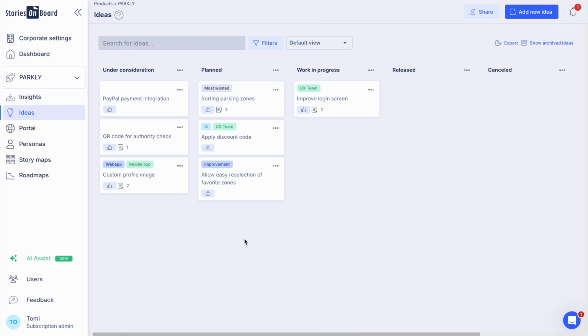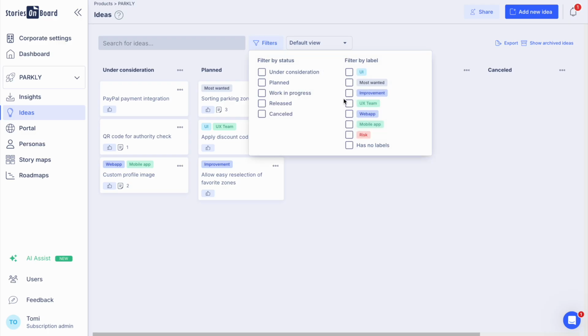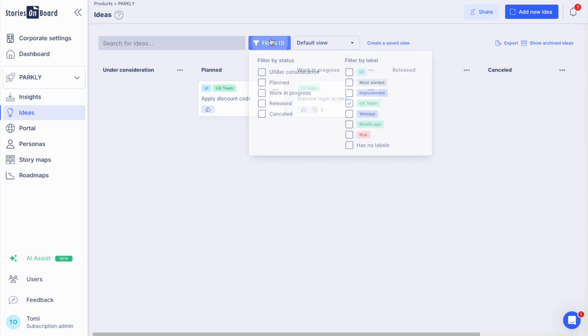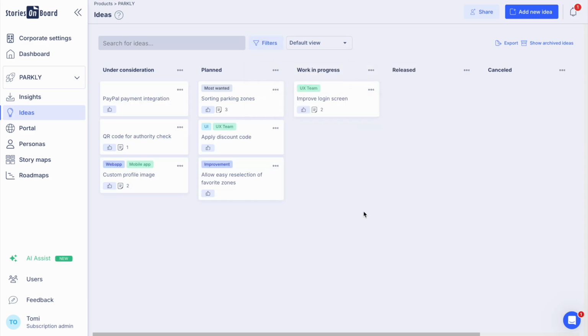The idea board also accommodates filtering options. When we have multiple teams, or even when we are working in a complex environment with multiple product components in the same software, many ideas and feature requests come in. We can create filters for the right team to access their information, for example, the UX team. We can save the filter and switch between them anytime. We can return to the overall view. We can discuss all the possibilities that we have currently.